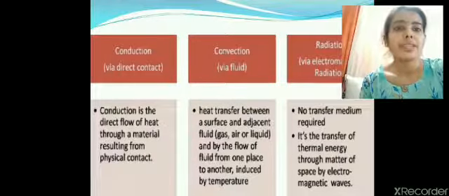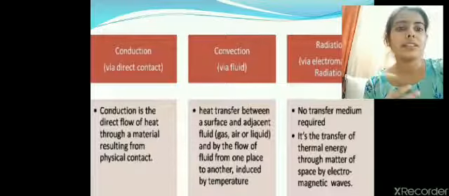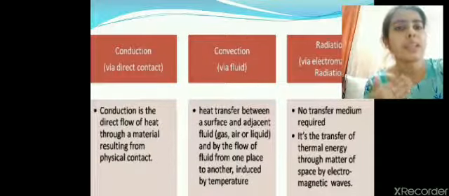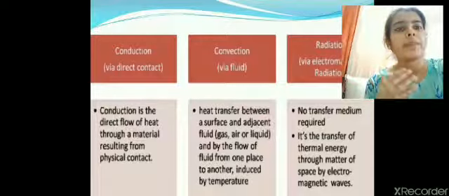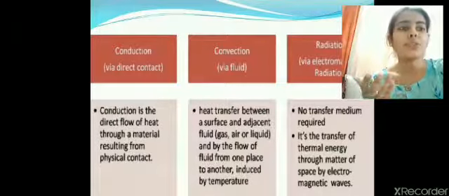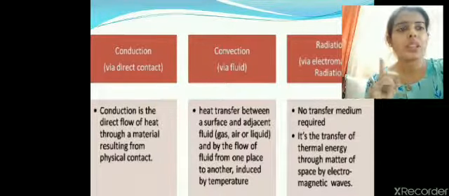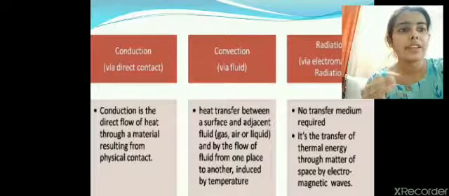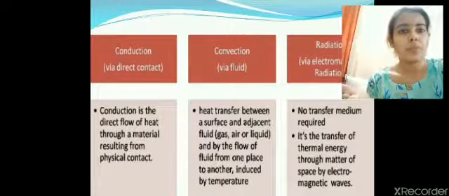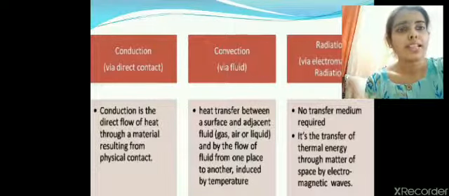Here, when the substance gains the heat, the energy of the molecules starts increasing. So the molecules start vibrating at their own place. They are not going to move from their place. I am repeating it, molecules are gaining the energy and they are transferring only the energy, not the molecules. The energy will be transferred to the neighboring molecules. This is how heating will be done to the whole substance.